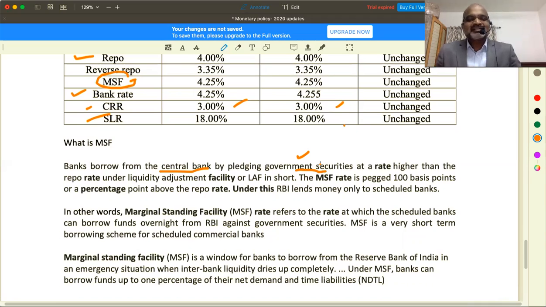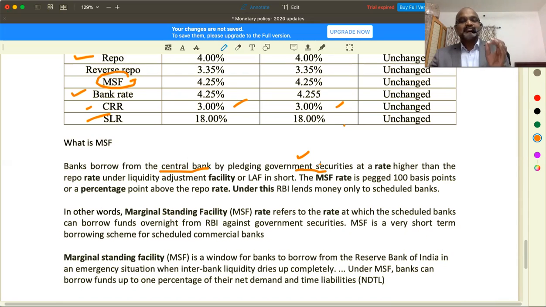Like you have a national saving certificate. So let's say post office saving certificates or post office saving bonds you have, and you want money. Instead of breaking that bond, because you will lose the interest rate, no? If you break those bonds or government securities before the maturity period, you will show that government security as a security. Government security means a government bond as a security. Pledge means you will keep something as a security. Pledging means keeping any movable property as a security and borrowing money. So your bonds will be treated as movable property only.